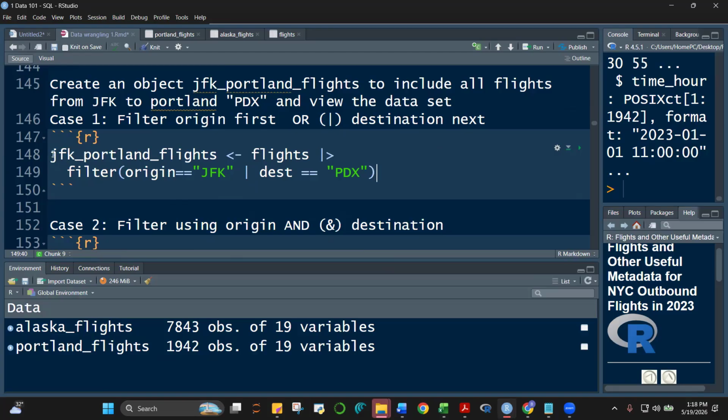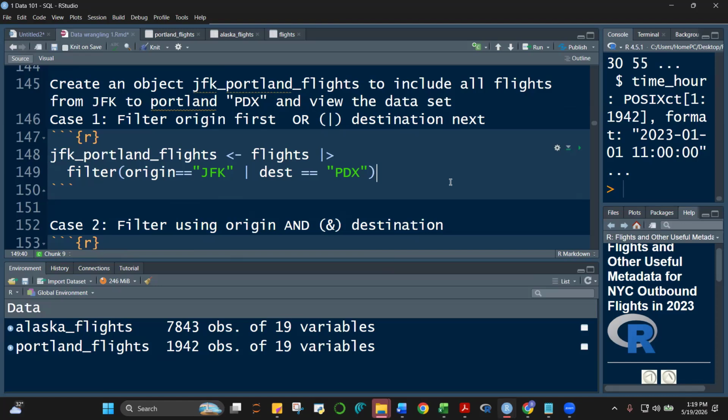So let's see. Let's start with this object, JFK Portland flights. Again, we start with flights and then filter natin: origin is equal to JFK or destination is equal to PDX. Okay, without running yet, class, how do you think your result will look like?